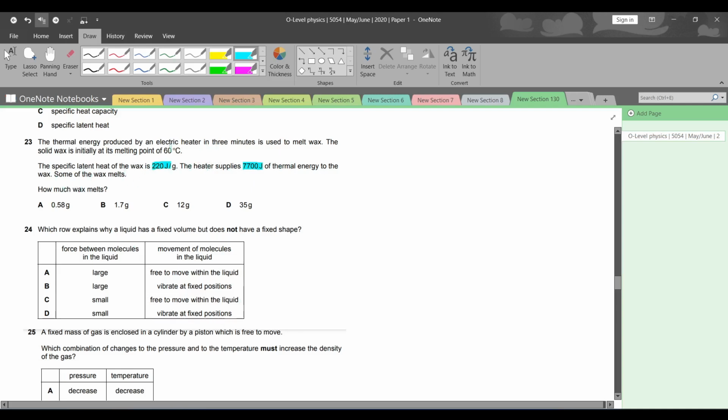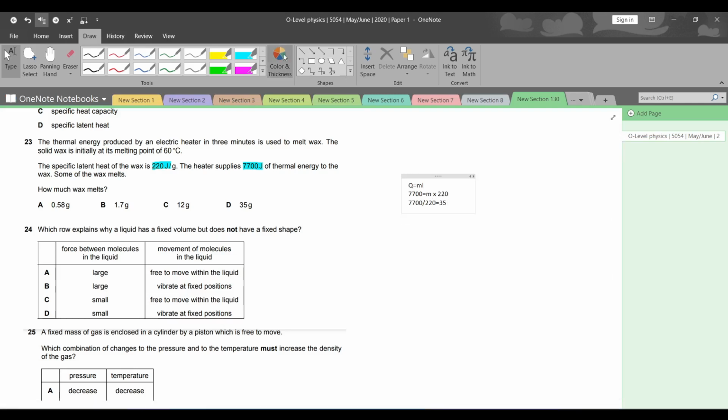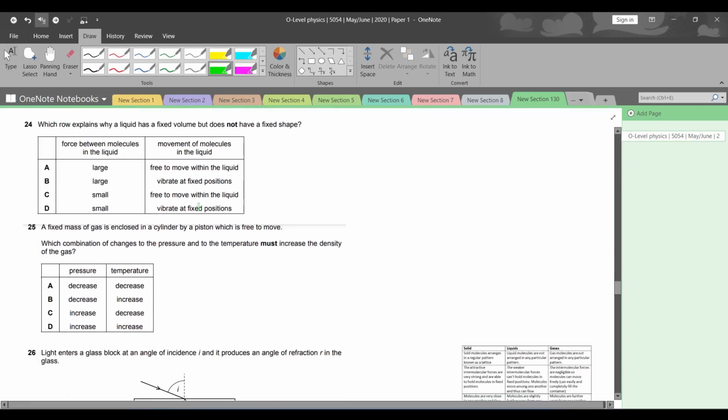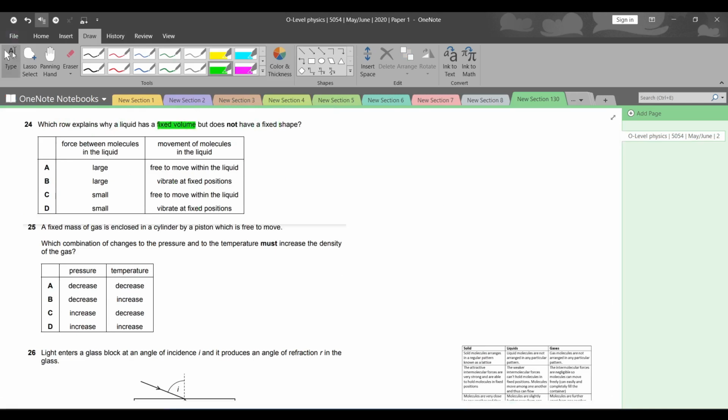How much wax melts? So on this we can apply an easy formula, which is Q is equal to m L. Q is the heat energy. m is what we have to find. L is given to us, that is 220. So 7700 divided by 220 will be equal to 35. 35 grams of wax melts. Question number 24. Which row explains why a liquid has a fixed volume but does not have a fixed shape?